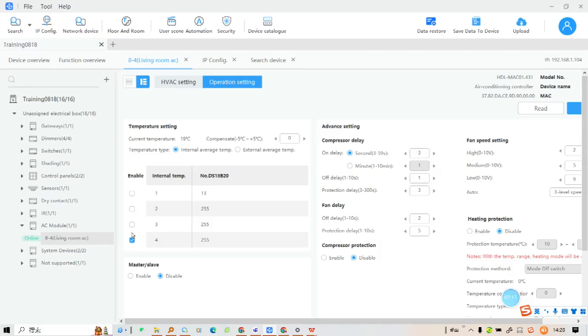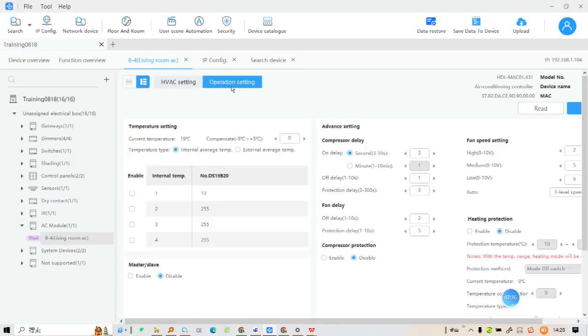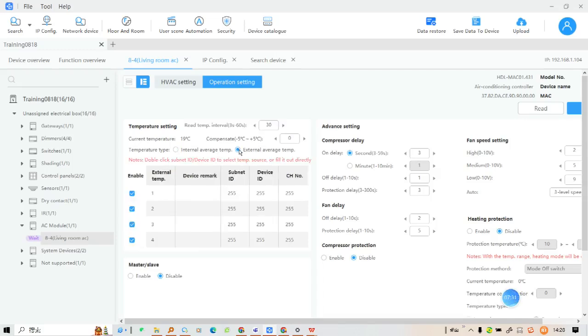And if you haven't connected the digital sensor to the HVAC module, but in the living room, as I said, this AC is in the living room, you have a panel, for example, our granny display. As the granny display has a built-in temperature sensor, then we can use it as the temperature source. Because the granny display is not part of the HVAC, it's an outside module, so we call it external average temperature.